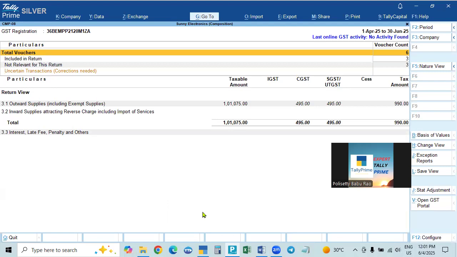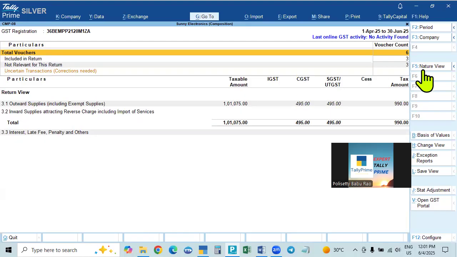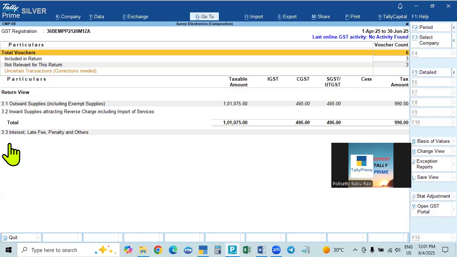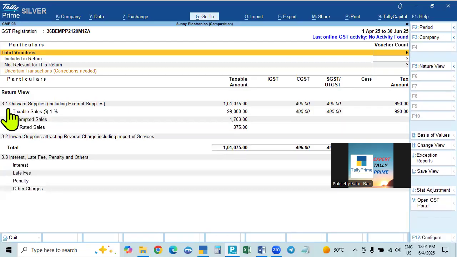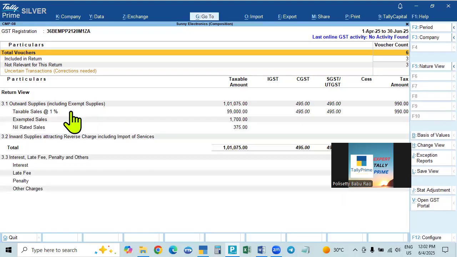For the details, you have to take the return view, not the nature view. It is different. You have to show the return view. So Alt F5, that is for details, Alt F5 or Alt F1 if you click. It will show 3.1, 3.2, 3.3 without details. It is condensed. So if you want details, Alt F1 or Alt F5. So here, 3.1 outward supplies, including this one.